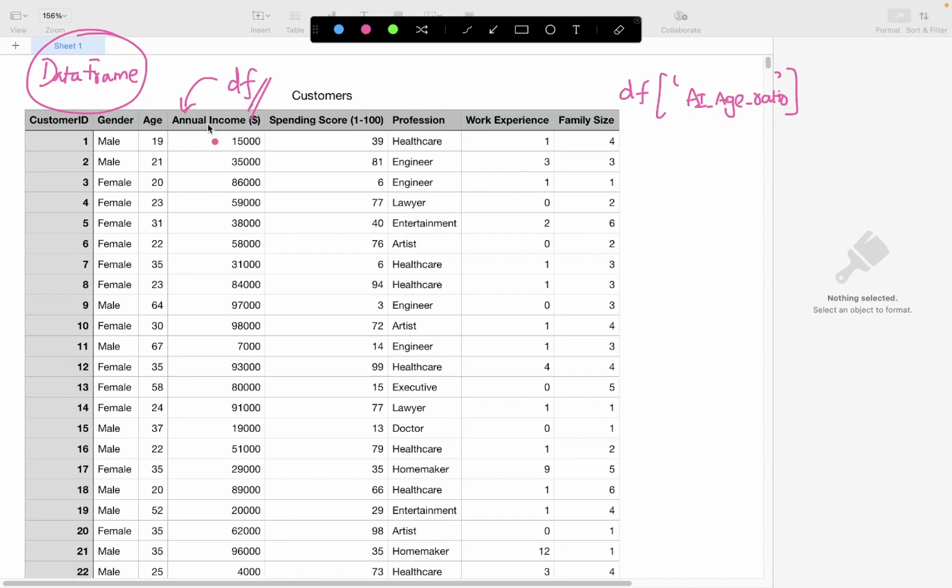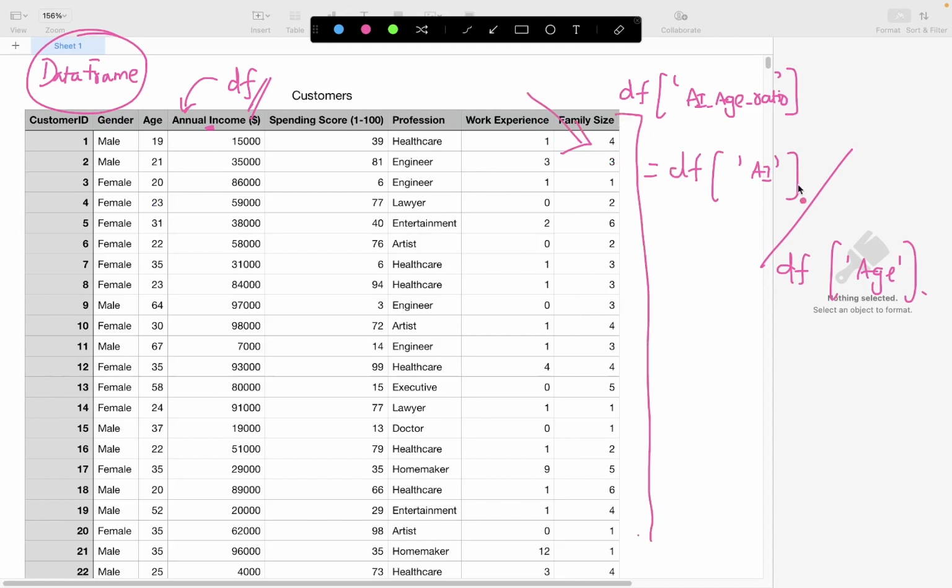So ai here indicates annual income. This is nothing but the annual income of a given customer divided by the age of a given customer, and this is applicable for all the customers present within your data. This is a simple statement that lets me create a new column and compute the ratio of annual income and age for every observation. For the first observation, it considers 15K divided by age 19. For the second observation, it will consider 35K divided by 21. The resultant value is stored here, and likewise this value is computed for all of the rows present within the data.